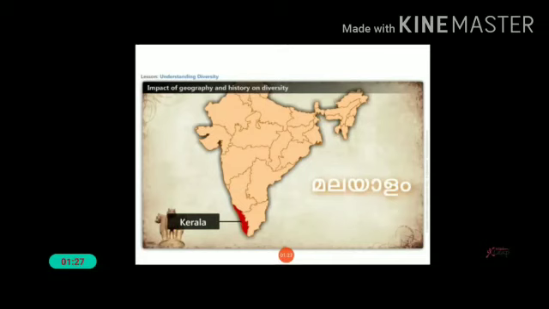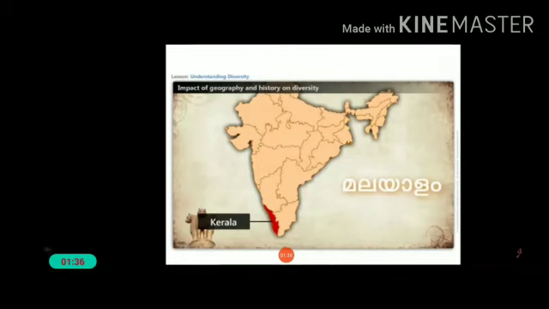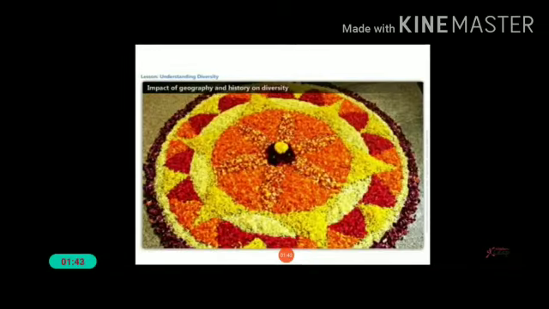Now we can move south to the state of Kerala. Here the language is Malayalam. The traditional dress is very unique and here coconut is the key ingredient in food. Onam is the main festival in Kerala.